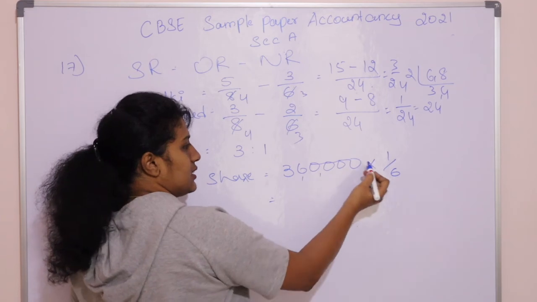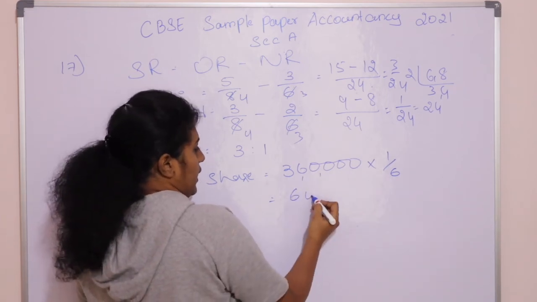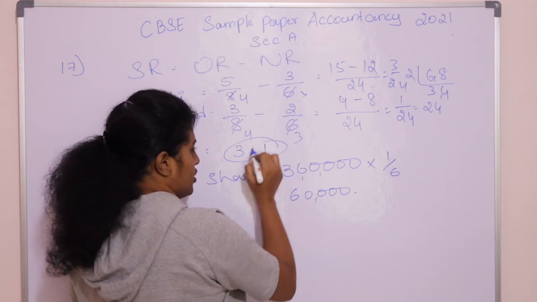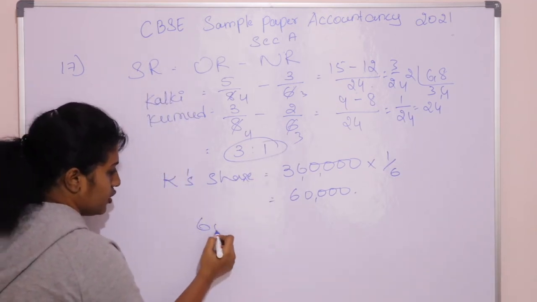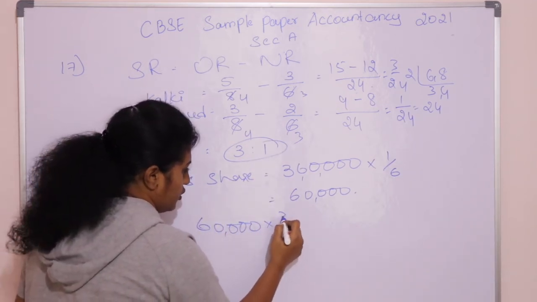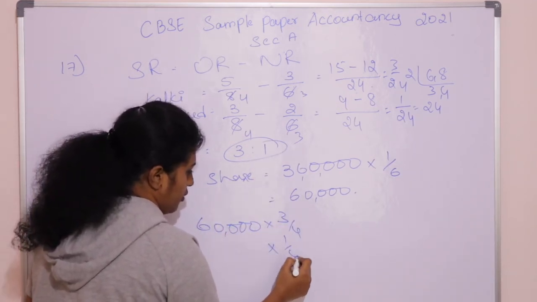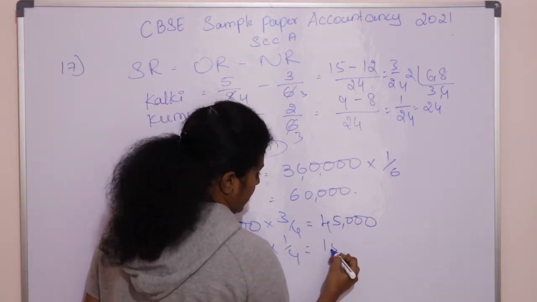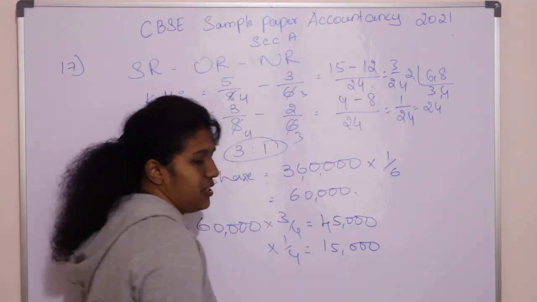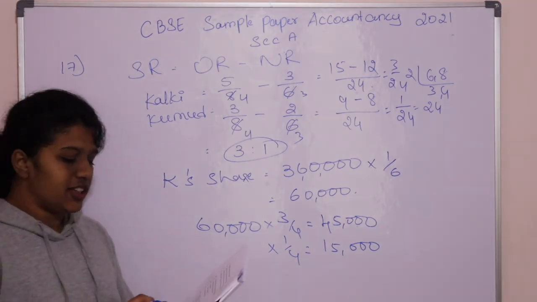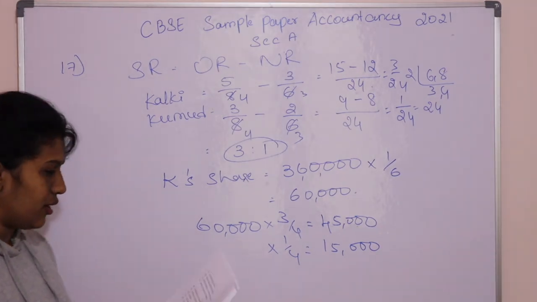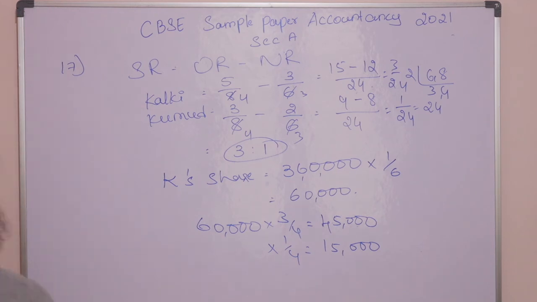So divide 3,60,000 by 6. It is 60,000. So divide this 60,000 in this ratio for both the partners. So it will be 60,000 into 3/4 and into 1/4. For the first partner it's 45,000 and for the second partner it's 15,000, respectively. Answer is D. We'll go to the next question, 18th question.